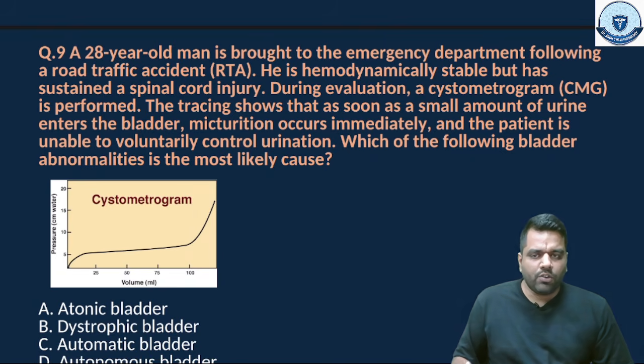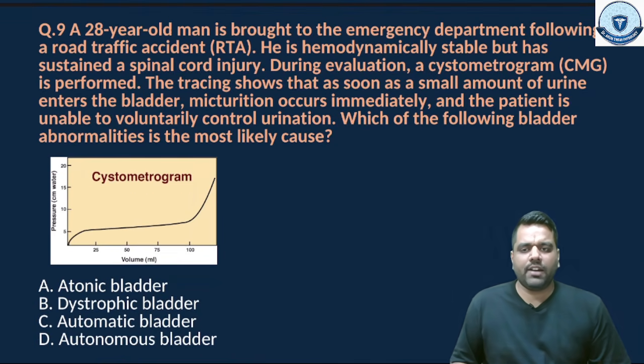This is the graph of the cystogram which was actually given in your examination, and the options were atonic bladder, dystrophic bladder, automatic bladder and the autonomous bladder.